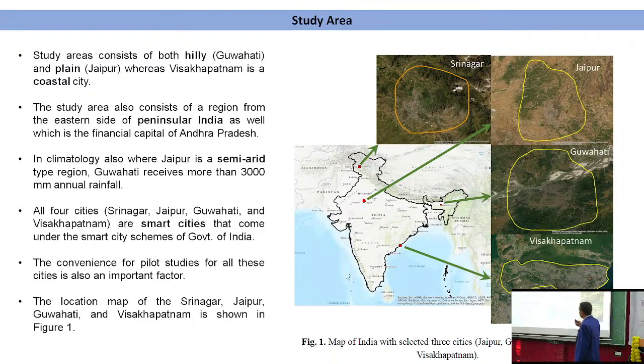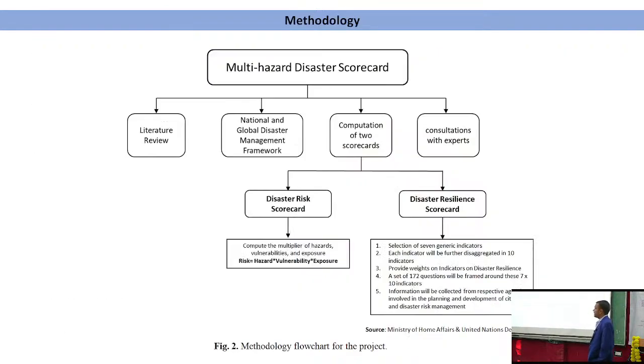Guwahati is a hilly region and Jaipur is a plain region. Visakhapatnam is part of peninsular India, and it is also the financial capital of Andhra Pradesh. So due to these reasons, we have selected cities from different parts of India. So this is the methodology.